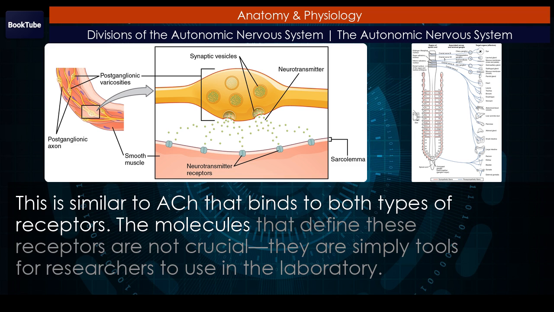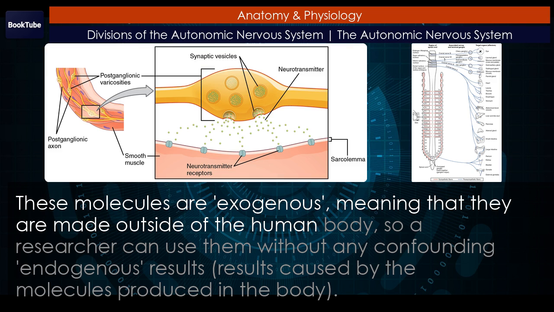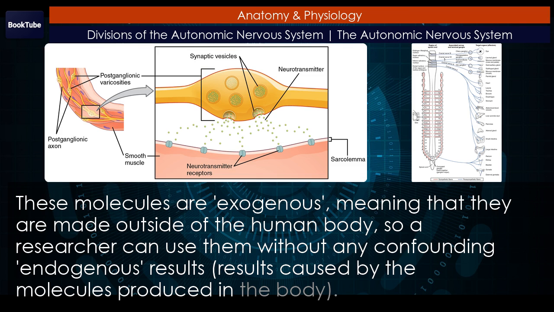The molecules that define these receptors are not crucial. They are simply tools for researchers to use in the laboratory. These molecules are exogenous, meaning that they are made outside of the human body, so a researcher can use them without any confounding endogenous results, which are results caused by the molecules produced in the body.